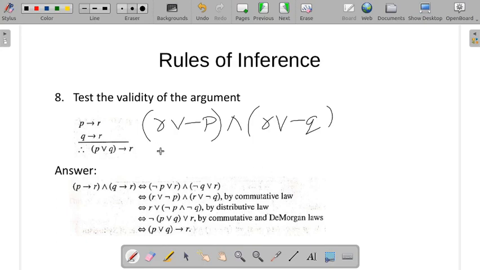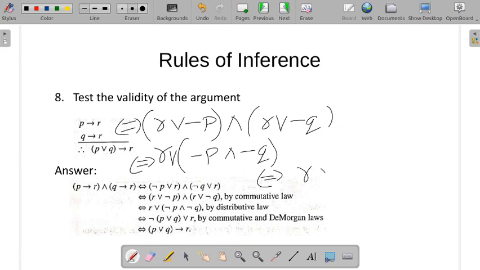Okay, so take R common: R or negation P and negation Q. Using the distributive law, we have arrived at this. These are logically equivalent, not rules of inference, they are logically equivalent. So R or negation P and negation Q. Now use De Morgan's law and write this as negation of P or Q.